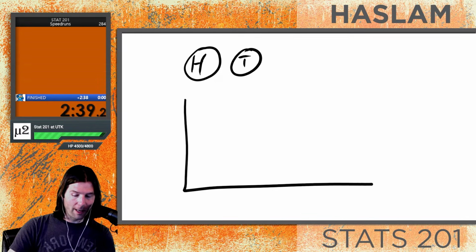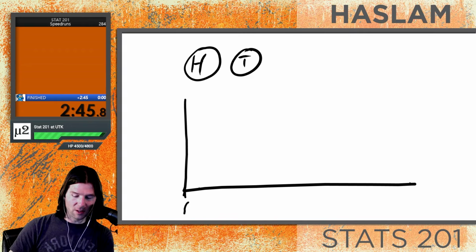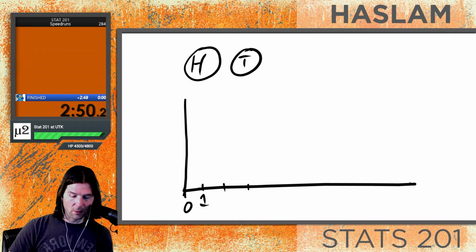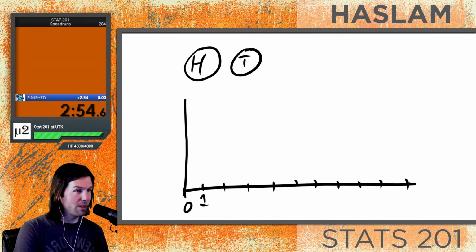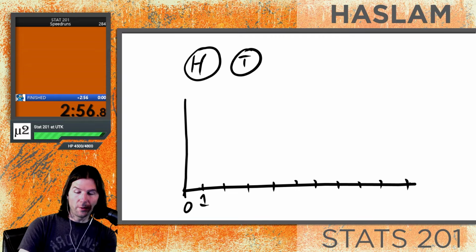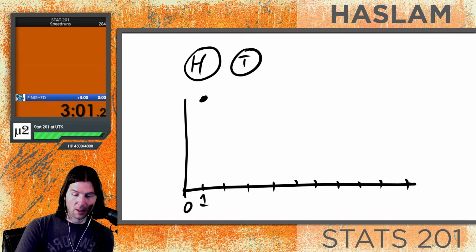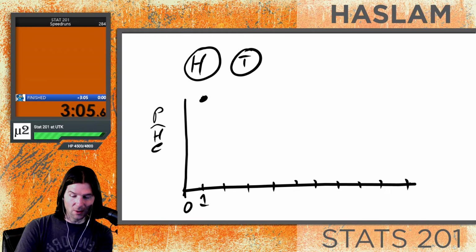If you were to graph what happens as you flip the coin, starting with 0 flips at the beginning, then 1 flip, and then 2, 3, 4, 5, 6, 7, 8, 9, and 10, what would you see? Well, on the first flip, you might have a percentage of heads that is 100%. So the probability of heads is now at 100%.